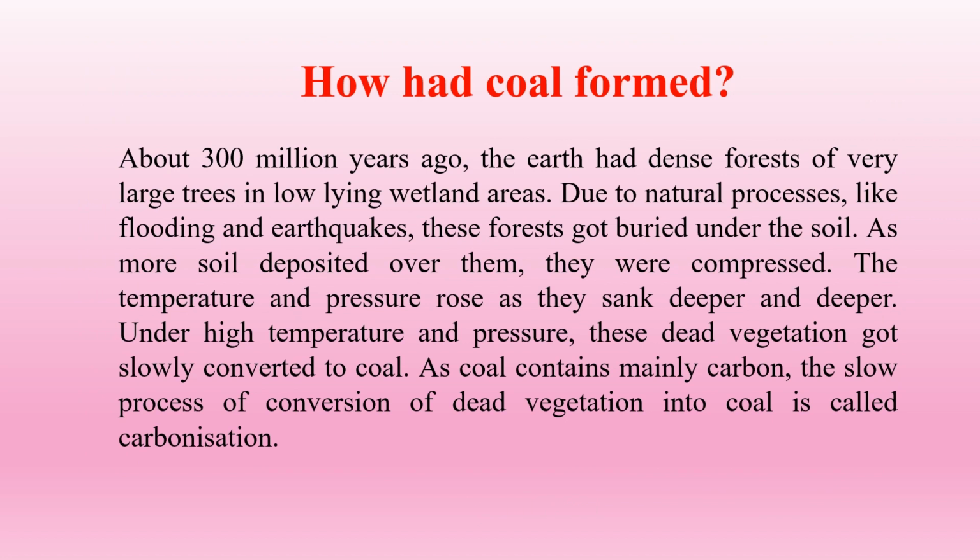How had coal formed? About 300 million years ago, the Earth had dense forests of very large trees in low-lying wetland areas. Due to natural processes like flooding and earthquakes, these forests got buried under the soil. As more soil deposited over them, they were compressed. The temperature and pressure rose as they sank deeper and deeper. Under high temperature and pressure, these dead vegetation got slowly converted to coal. As coal contained mainly carbon, the slow process of conversion of dead vegetation into coal is called carbonization.